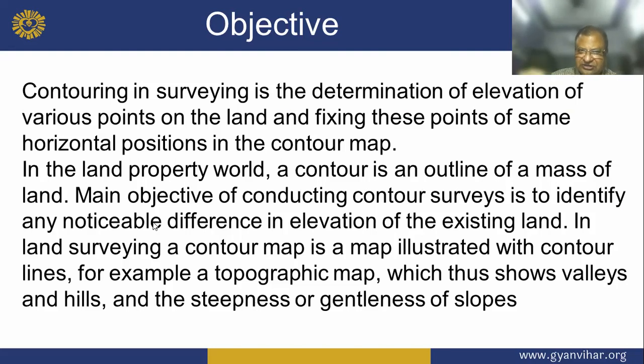So the main objective of conducting a contour survey is to identify any noticeable difference in elevation of the existing land. In land surveying, a contour map is a map illustrated with contour lines. For example, a topographic map shows valleys and hills and the steepness or gentleness of slopes.